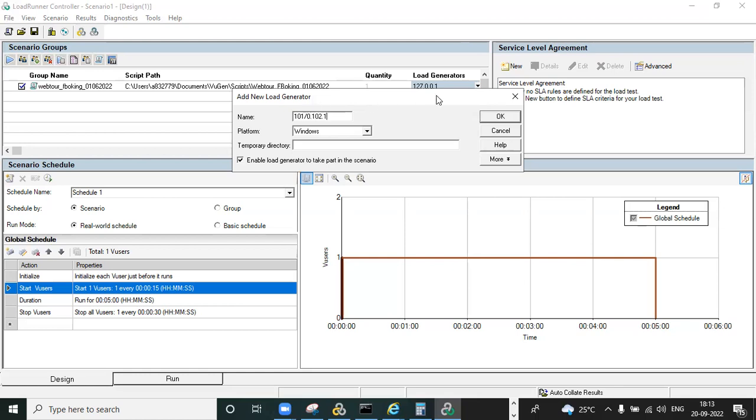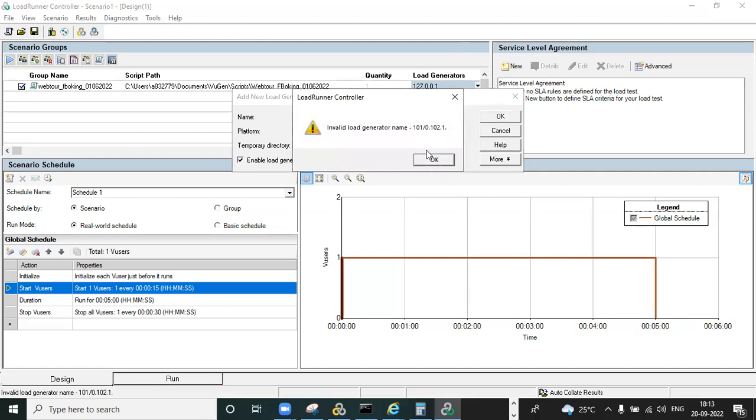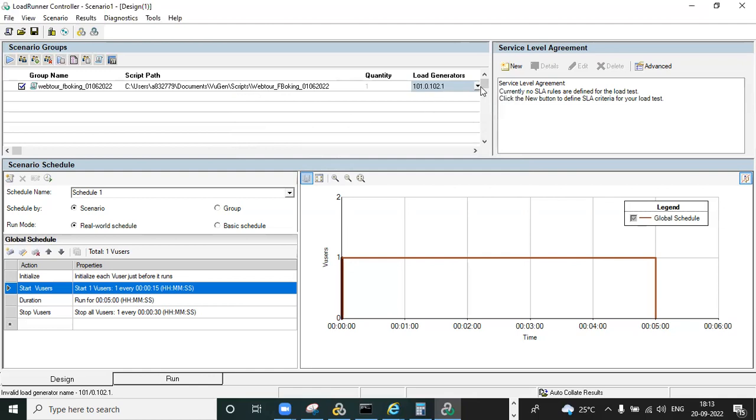For example, I'm giving 101.0.102.1. This is just temporary, I am adding an invalid load generator name. Okay, you can click on this. This is also added. So you need to add the load generator like this. And if you want to delete a load generator, we have the delete option, and the add option also.